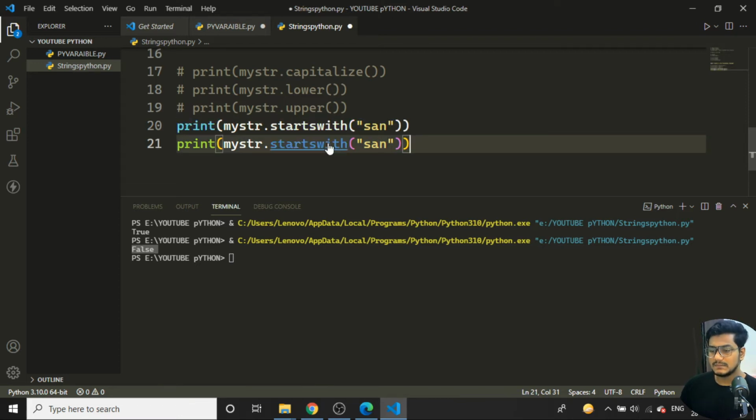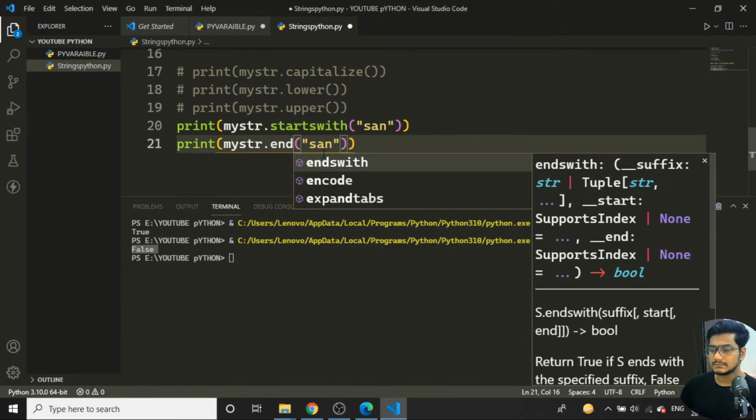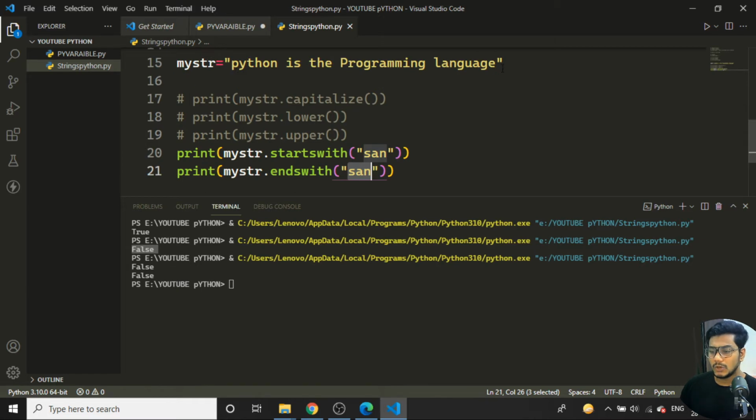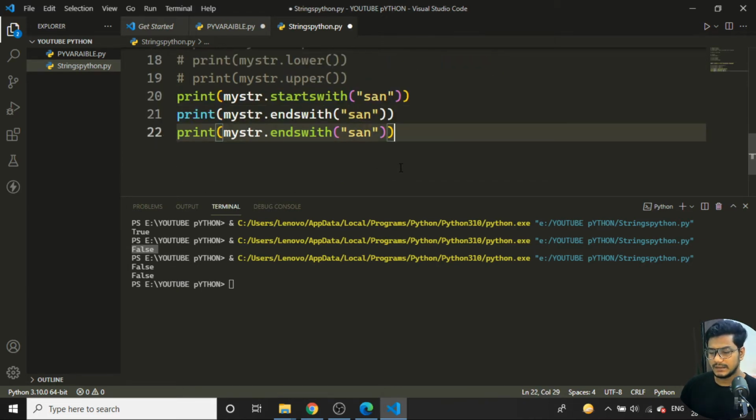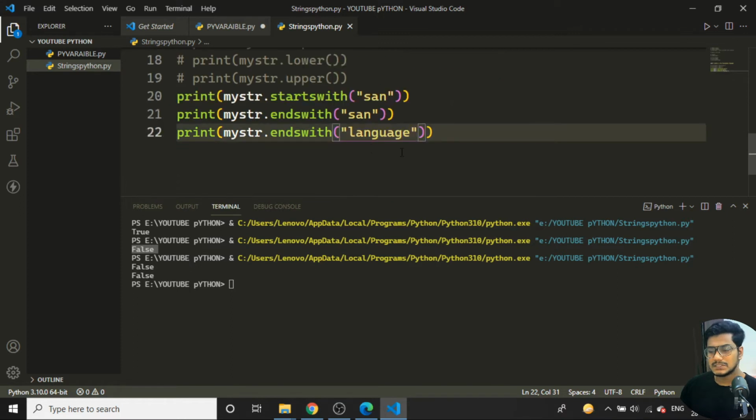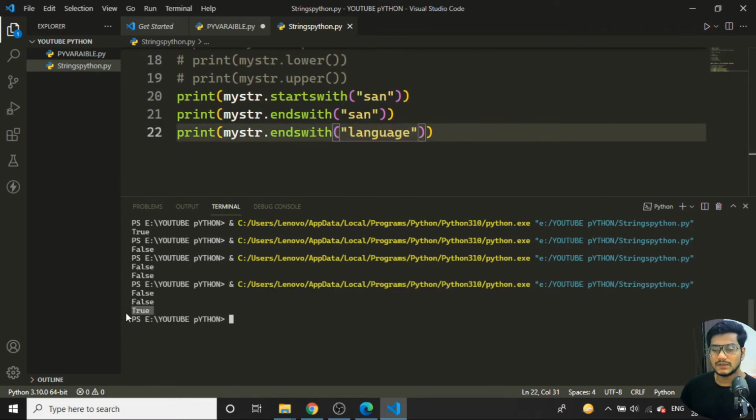Same way we have ends with. If I check whether my string ends with san, no, it ends with language, right? If I copy this line, duplicate it, and paste language over here, whether my string is ending with language, yes, it is. If I run the program, you can see I'm getting True in my condition.